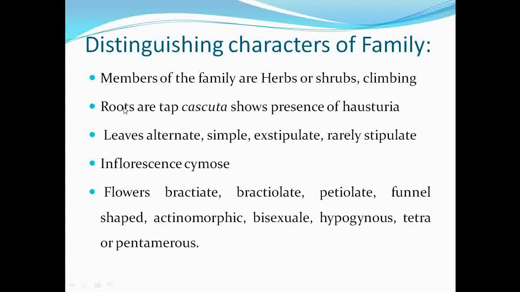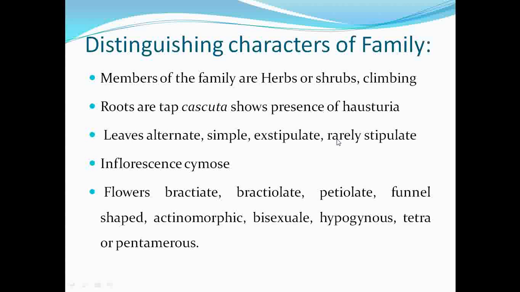Okay, then the type of roots observed here is basically tap roots, in some of the members they are branched, and a member like Cuscuta shows the presence of haustoria. Then the leaves are exstipulate and petiolate. Basically the phyllotaxy is alternate, leaves are simple. Some of the members show pinnately or palmately compound leaves.